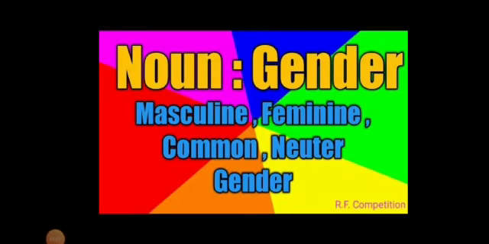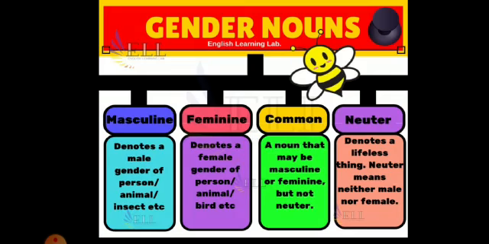Hello dear students, today we will learn about the genders of a noun. Gender can be of four types: masculine, feminine, common and neuter genders. Now, how to understand these genders? Let's see. So, we have these four genders.